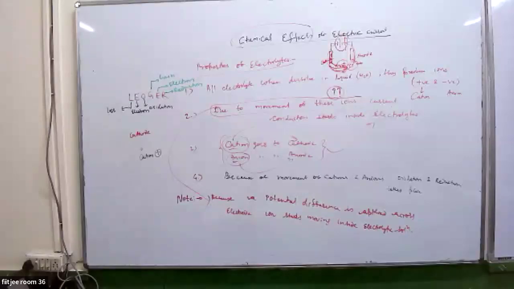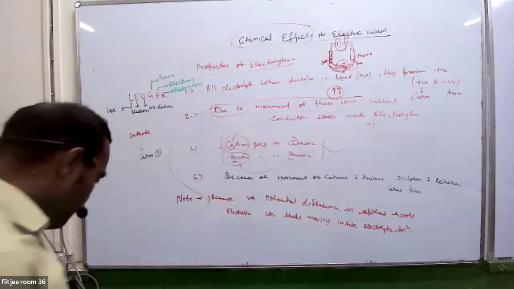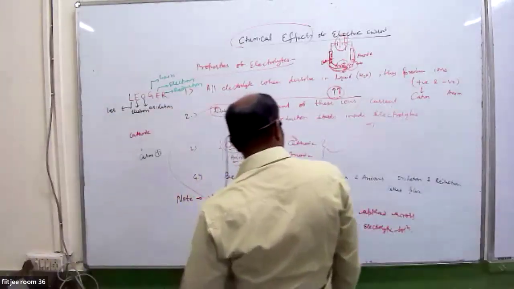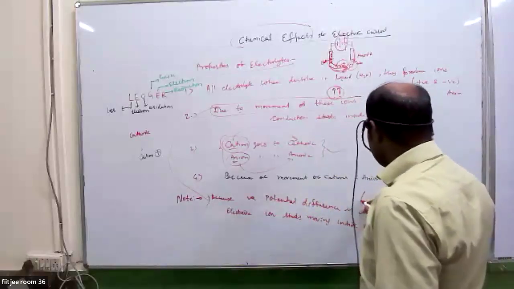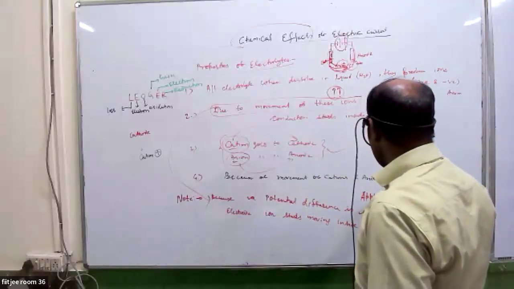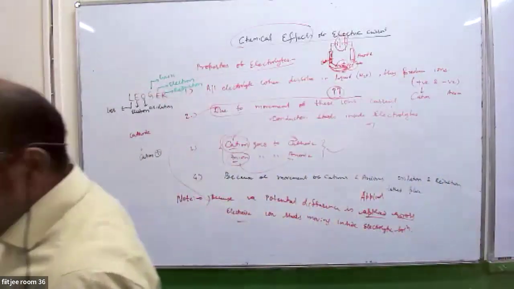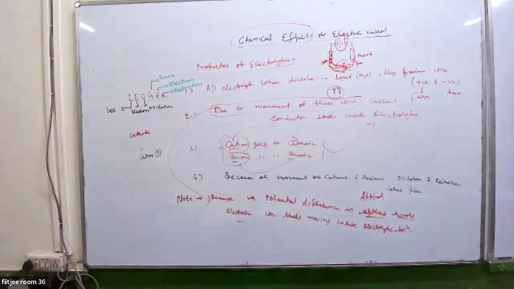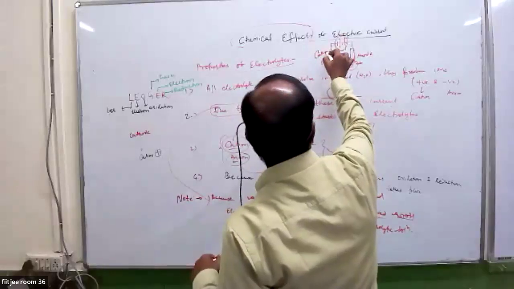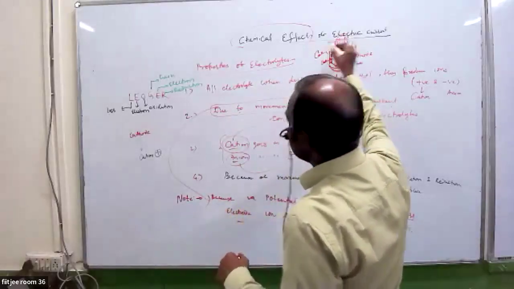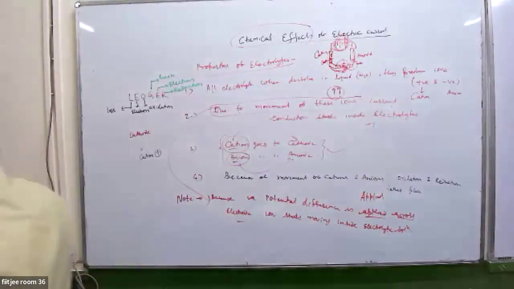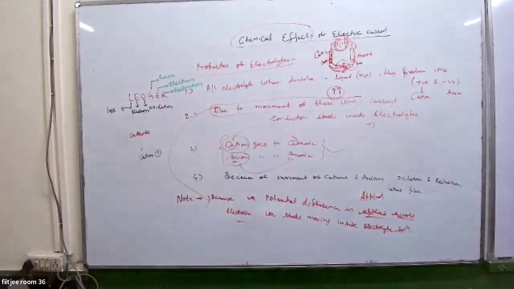Excuse me, sir. Yes. Sir, what is written after potential difference? Applied. A double P L I. Applied across electrodes. Okay. Applied electrodes are this cathode and anode. Cathode and anode electrodes. You are applying potential difference across electrodes. Due to this potential difference, ions inside the solution start moving. Okay.